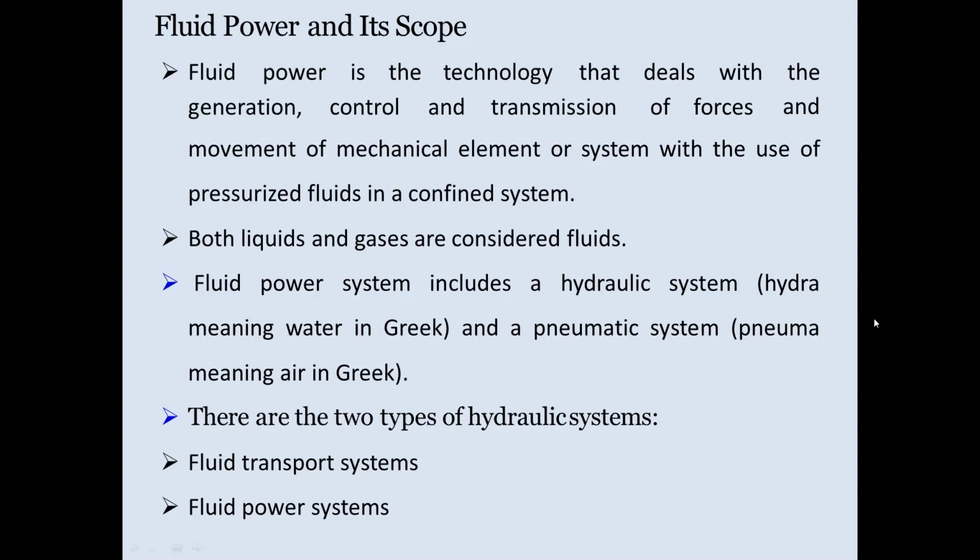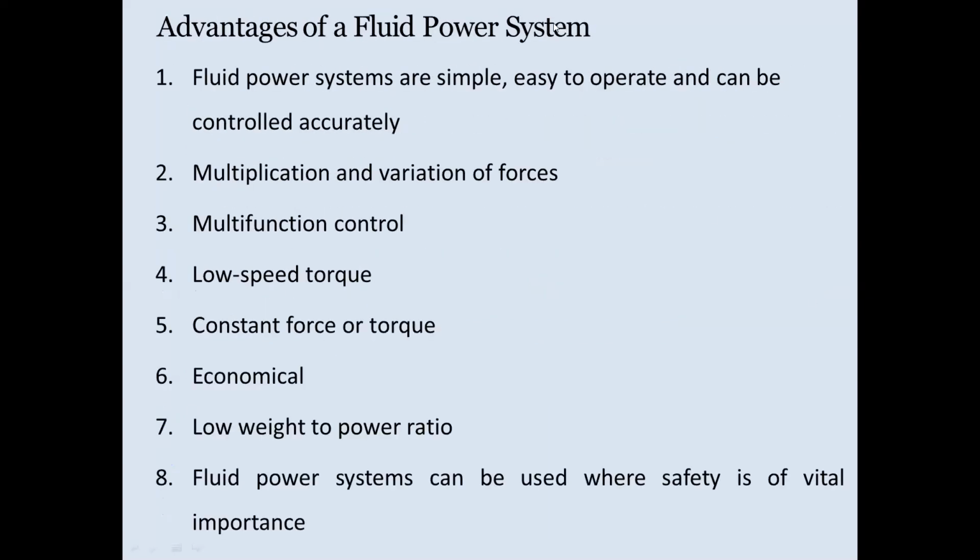Now, after comparison of hydraulic and pneumatic systems, next we will discuss the advantages of fluid power system and limitations of the fluid power system. So first, the advantages of these fluid power systems are: this system is simple and easy to operate. Multiplication and variation of forces are there.